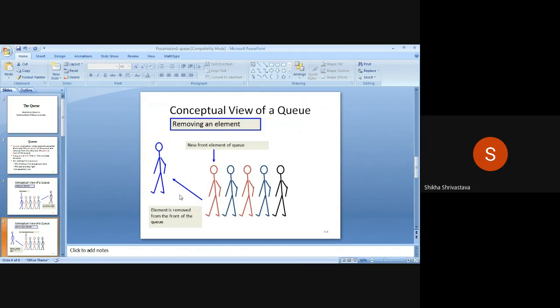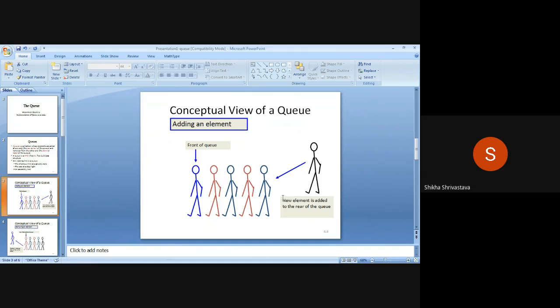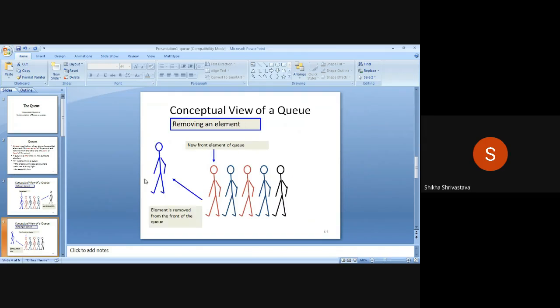Conceptual view is like this: whenever a person wants to leave the queue, the person who leaves must be the first person in the queue. So front and rear are these two pointers. This pointer behaves like the rear pointer, while this pointer behaves like the front pointer.